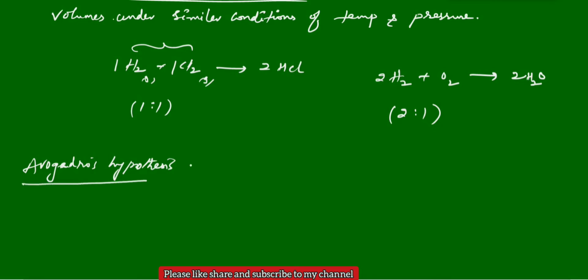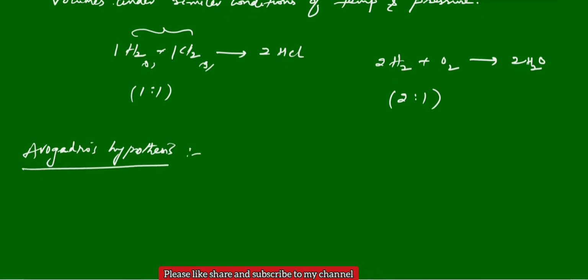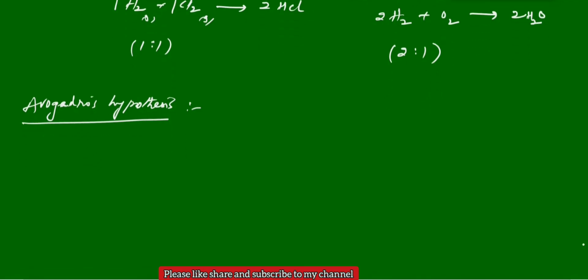So what is Avogadro's law here? Equal volumes of all gases under the same condition of temperature and pressure contain equal number of molecules or equal number of moles. That is Avogadro's law or Avogadro's hypothesis.